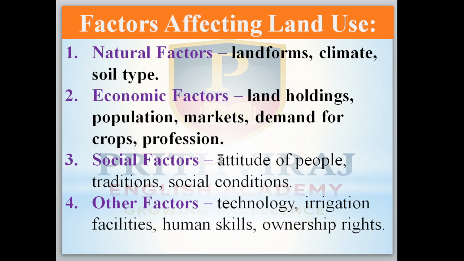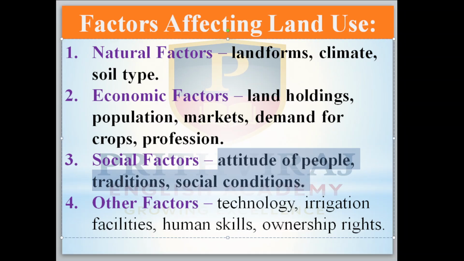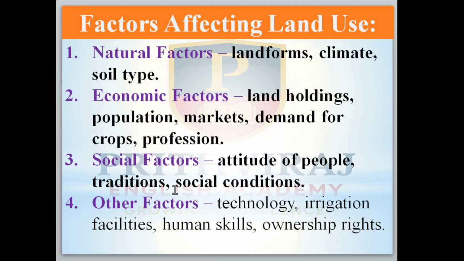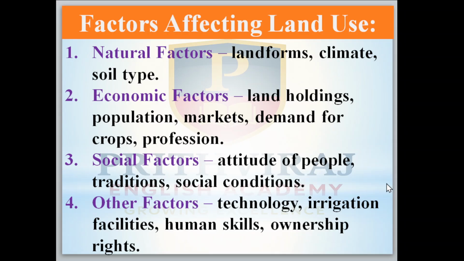Then next are social factors: the attitude of the people, tradition and social conditions also play a vital role. Next is technology and irrigation. Irrigation means that water is supplied artificially or manually to agricultural land. Next, fertilizers, irrigation facilities, human skills and ownership rights also play a vital role.